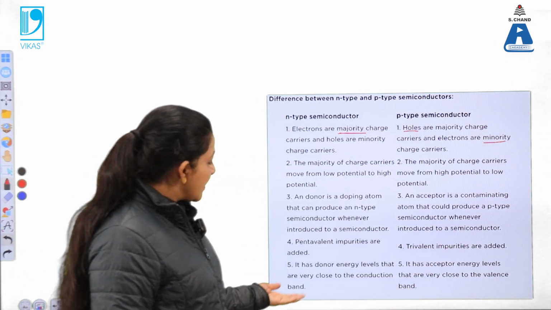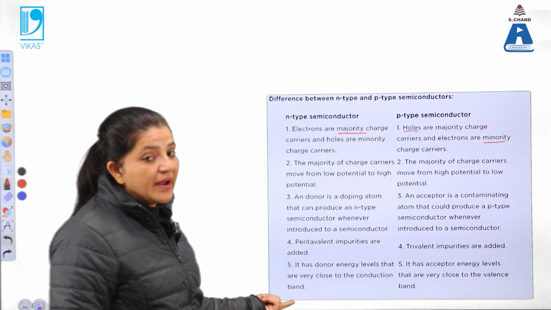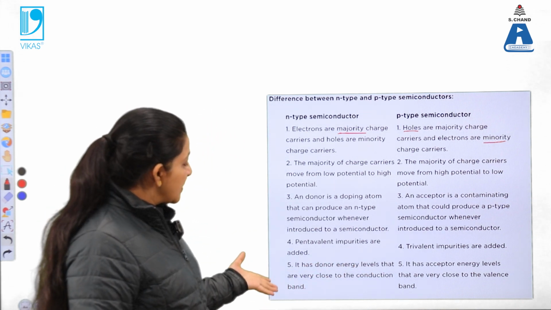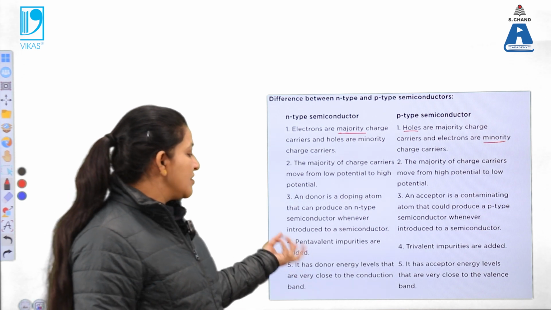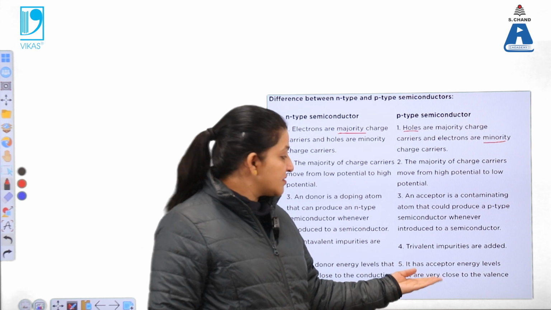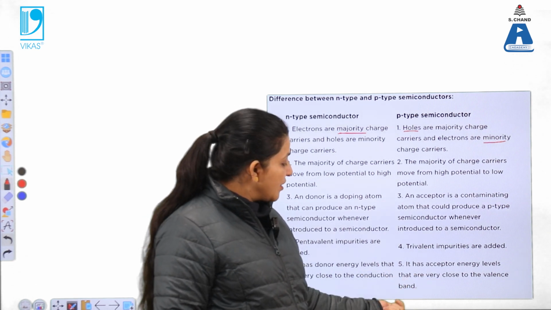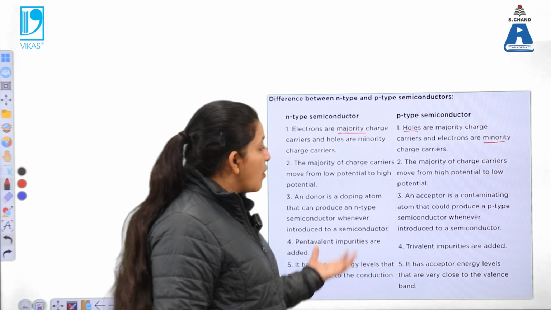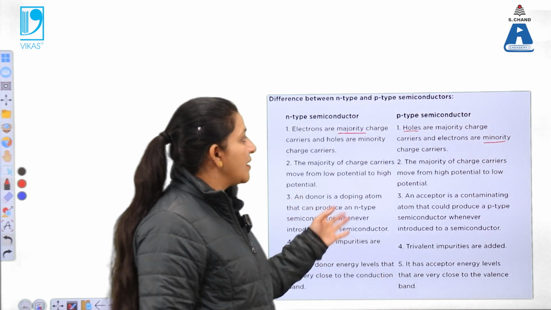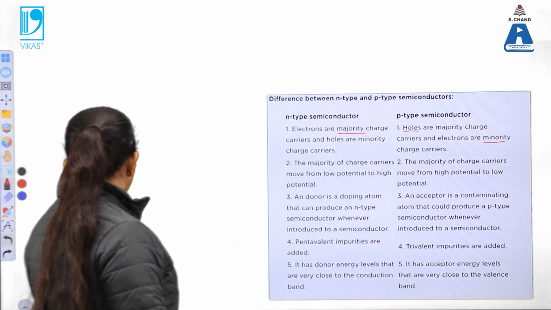Now next, it has donor energy levels that are very close to the conduction band. So in case of n-type semiconductor, the energy levels are very close to the conduction band, while in the p-type there are acceptor energy levels and they are very close to the valence band. Now how these p-type and n-type semiconductors get formed, I will show you.